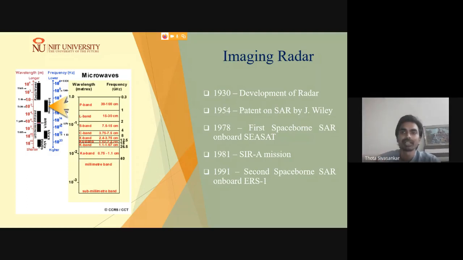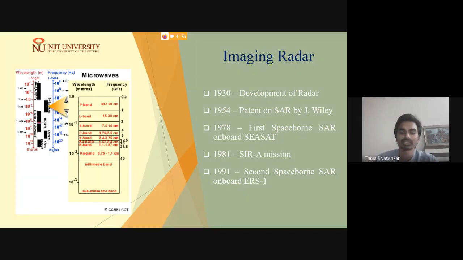Coming to the conventional radar and the synthetic aperture radar, what are the advantages, and why do we need synthetic aperture radar? Conventional radar has a very coarse resolution.